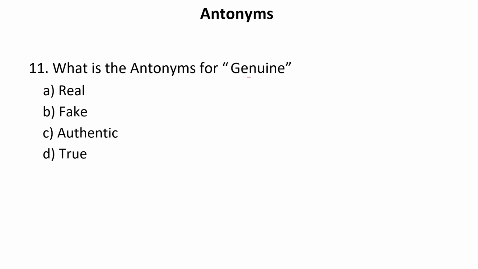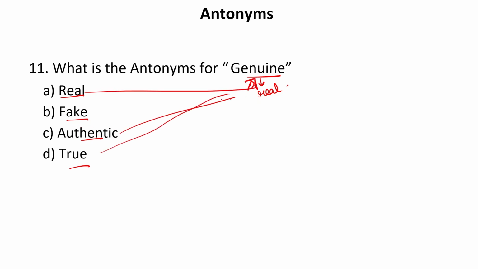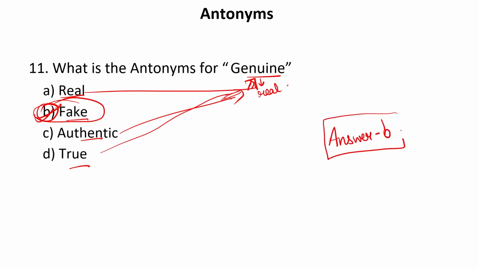What is the antonym for the word genuine? Genuine means authentic, or when something is real, something is actual. Now let us see the options. We have the options real, fake, authentic, and true. So real, authentic and true are the synonyms of this particular word, whereas fake is the antonym of this particular word. So our answer is B. That is fake. Now let us see the next one.